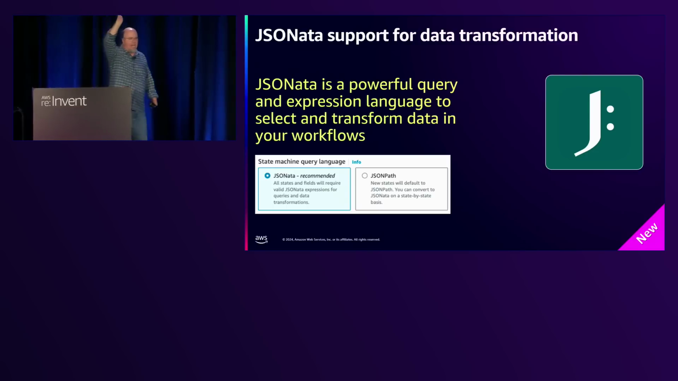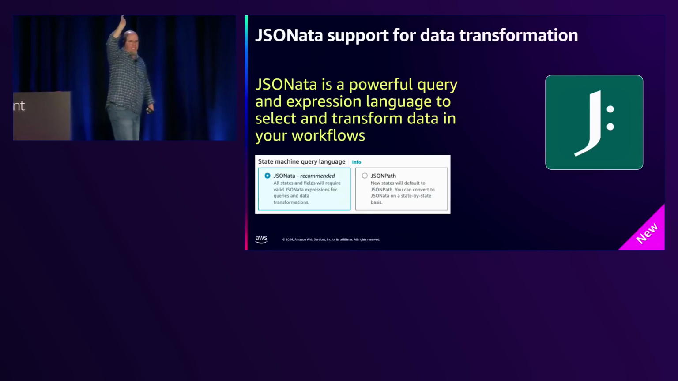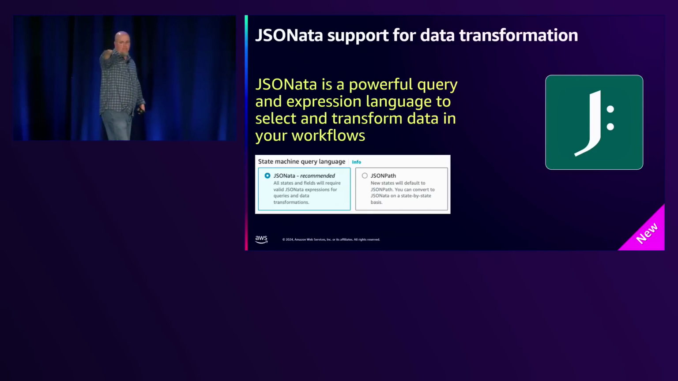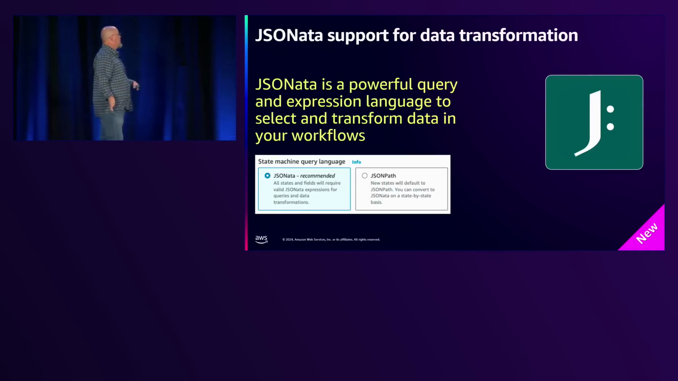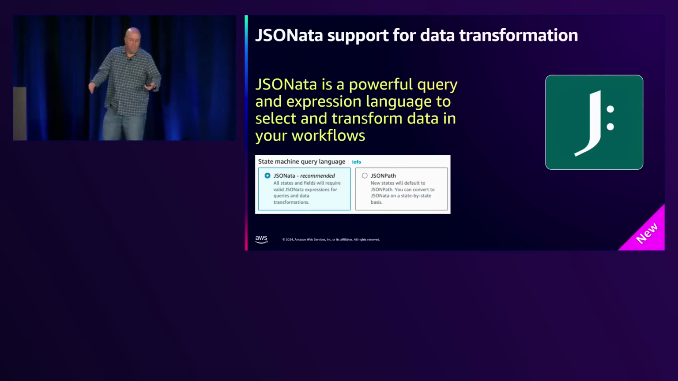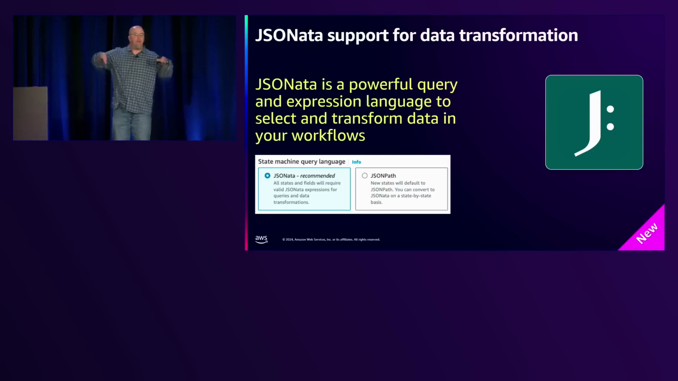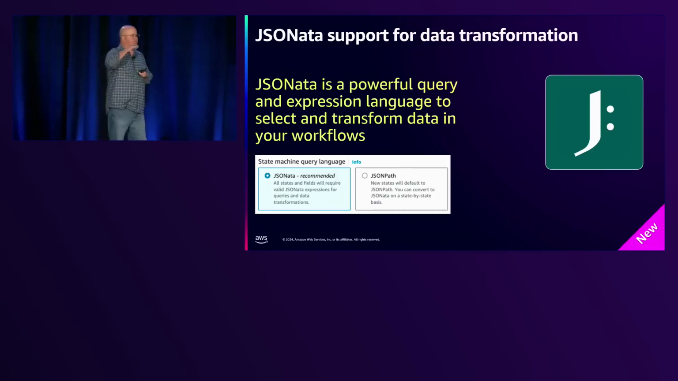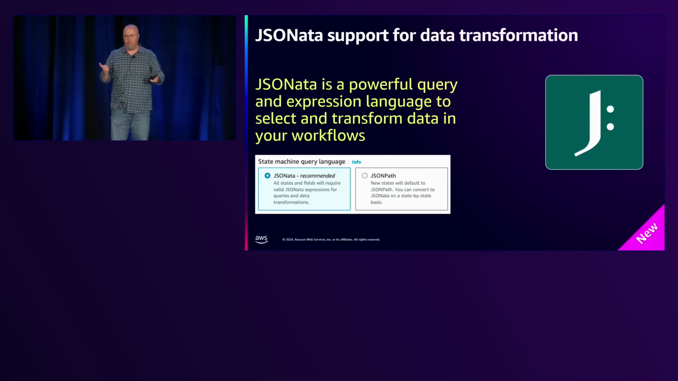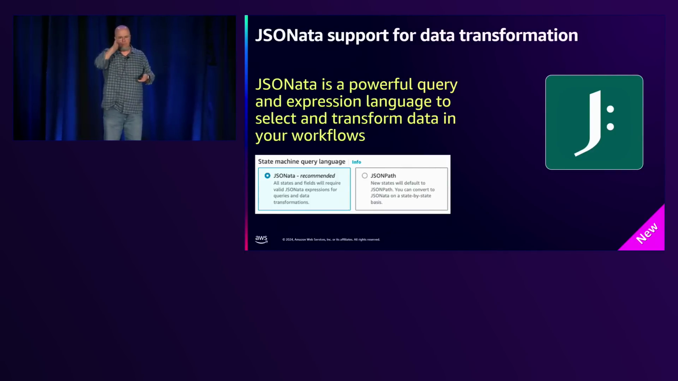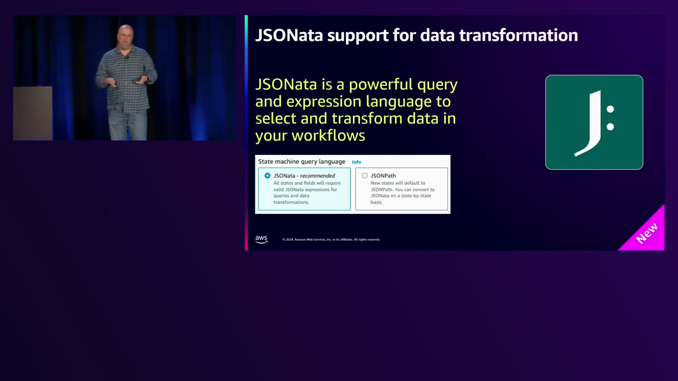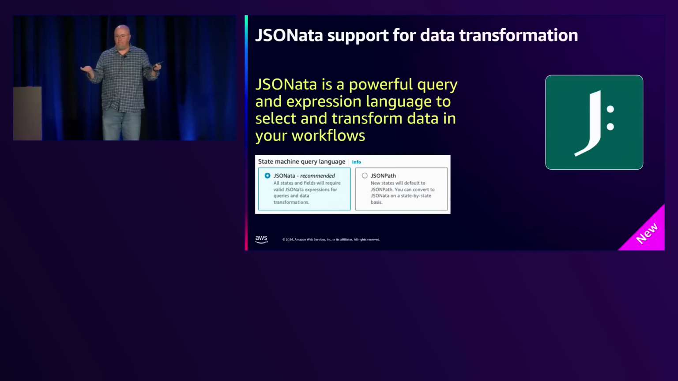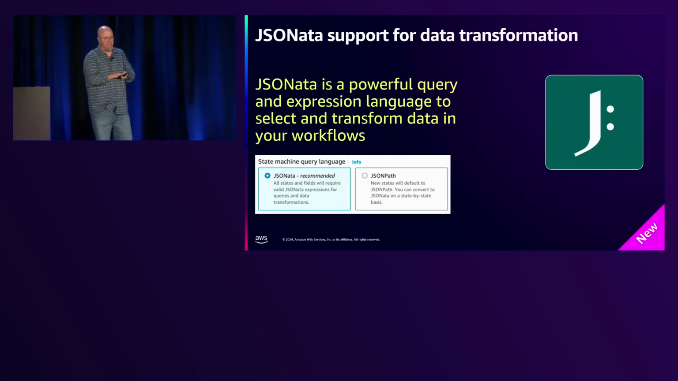Anybody using JSONata now? Okay. How excited are you to see it in Step Functions? Yeah, that's what I want to talk about. Exactly, there we go. So JSONata, if you're not familiar with it, is a powerful query and expression language to help you select and transform data in your workflows. When you set up your workflow, you can say, look, I'm going to use JSONata throughout this workflow, or just in different areas. I don't know why you would do that, but you have the flexibility. You can still use JSONPath, but I'm going to show you why you probably don't want to. It's still great, still works, but I'm going to show you why this is the new default.